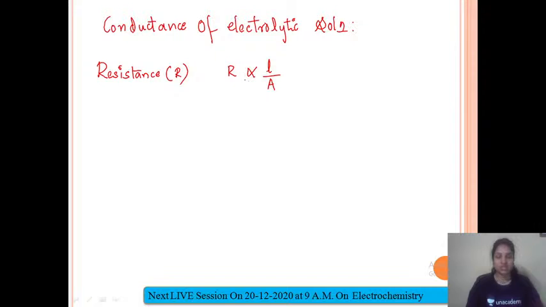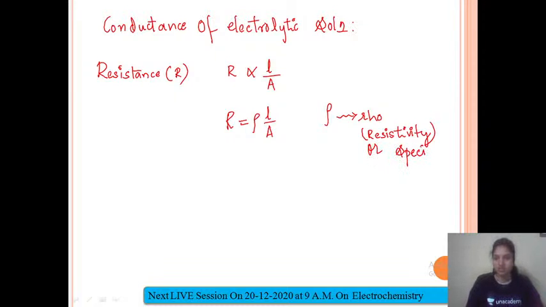This proportionality symbol can be removed by placing a constant, and this constant is nothing but rho, so R equals rho L by A. This rho, RHO, is called rho, and it is nothing but resistivity. The constant for resistance is called resistivity, or else it is also called specific resistance.